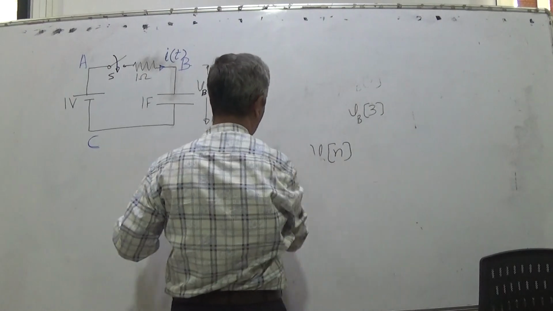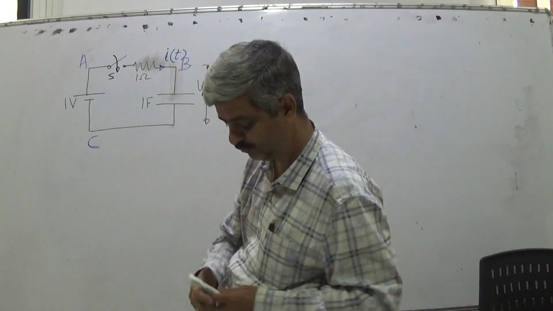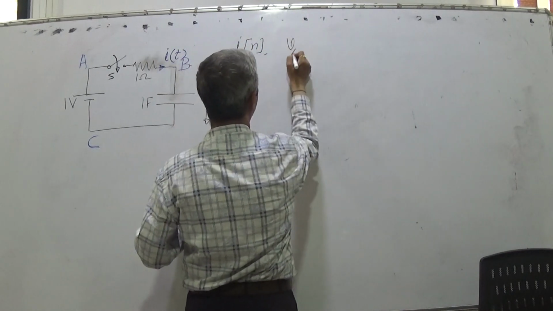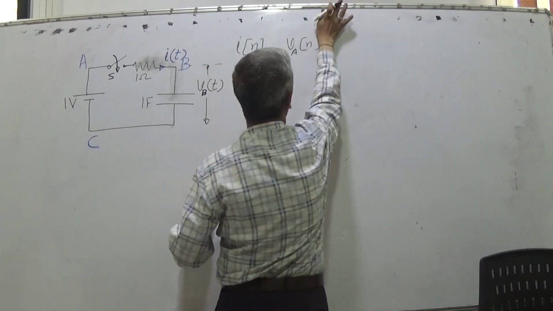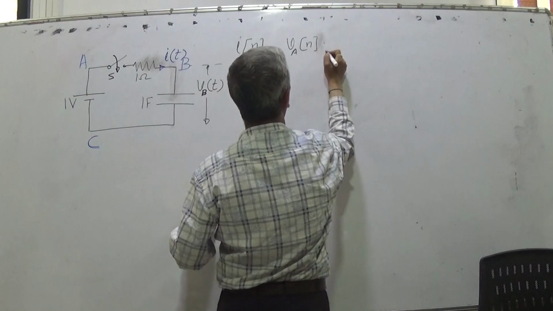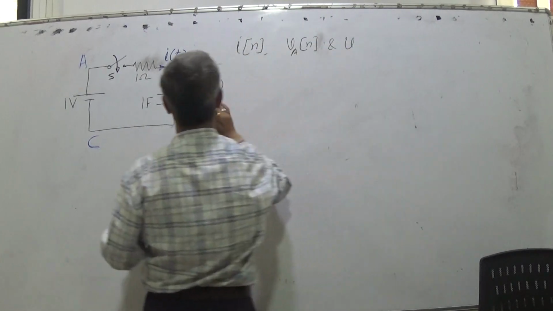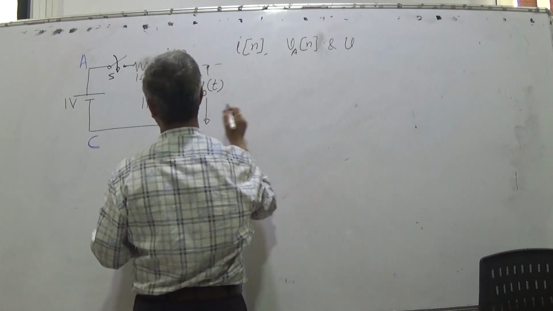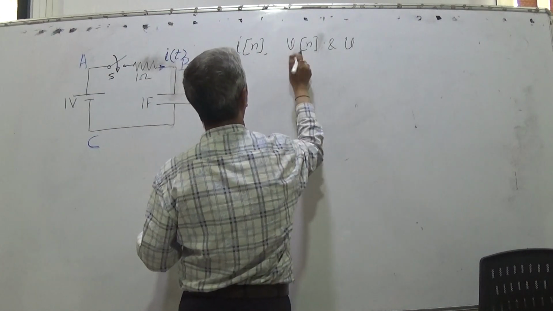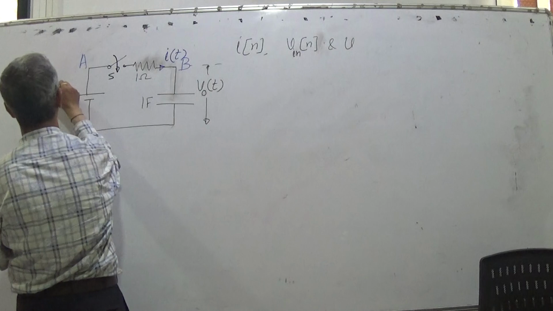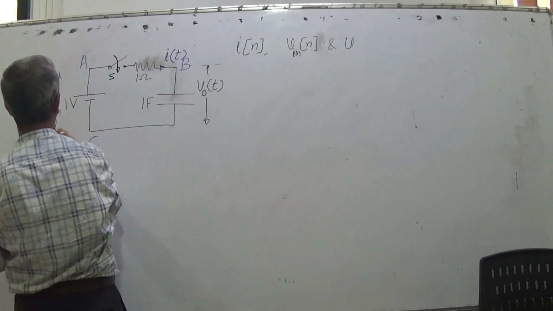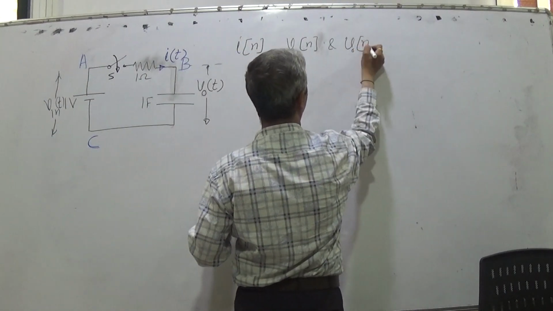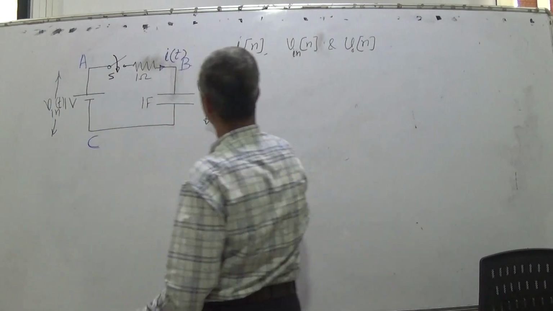So what will happen, we have IN, VAN, and we can have VO sometimes, VON, and this we can also say as VIN. So here I have just point A and point B. I think now it is very simple.